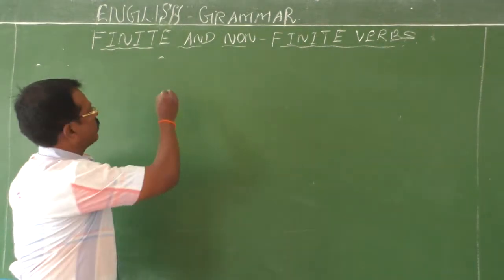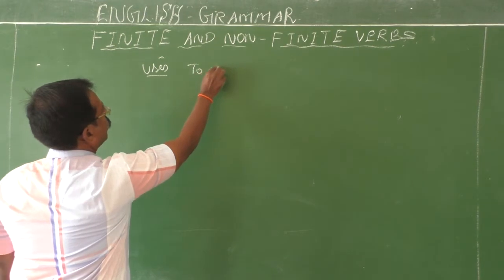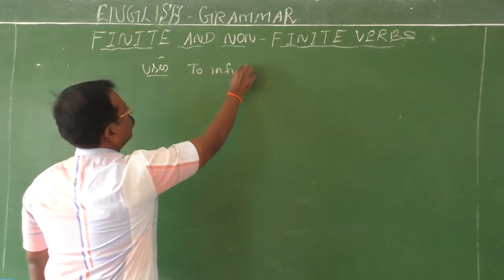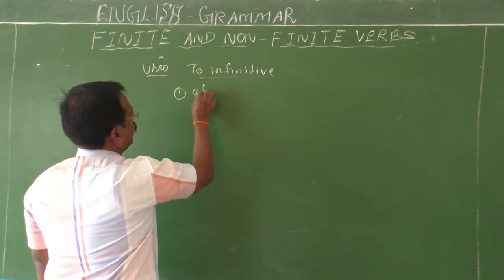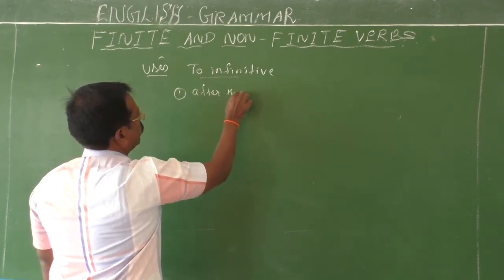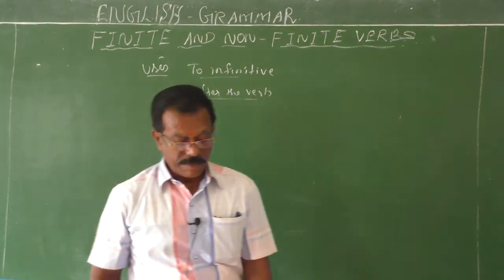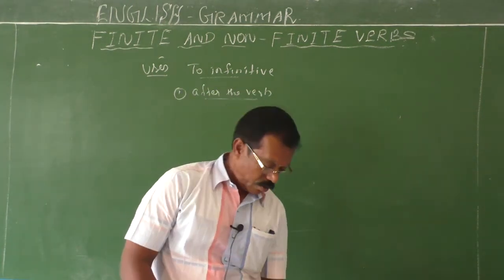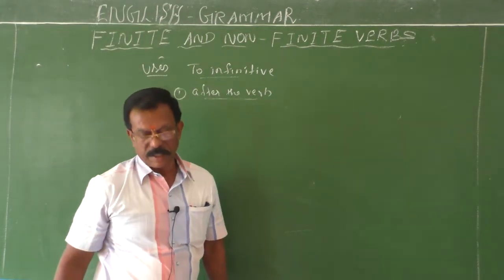Now, uses of to infinitive. Where can we use this infinitive? The first use is after the verb. This to infinitive is used after the verb. For example, I want to go.